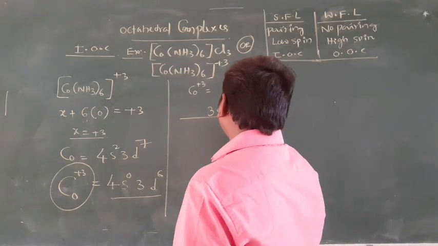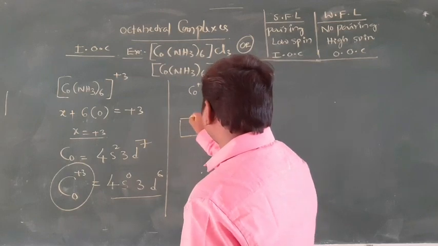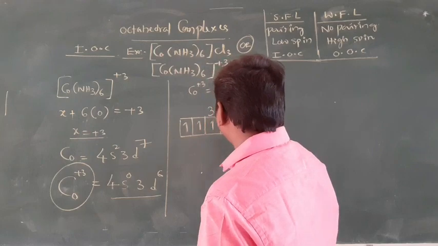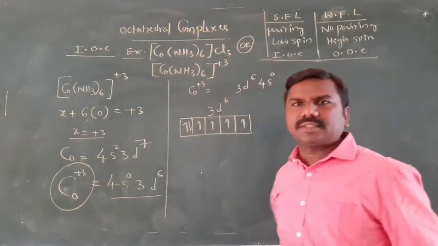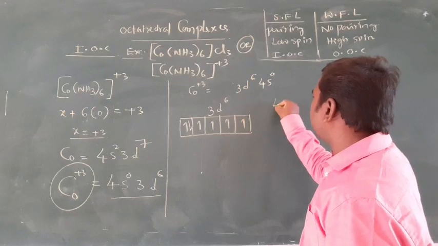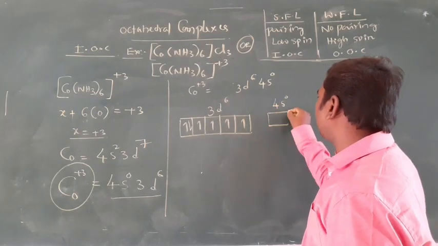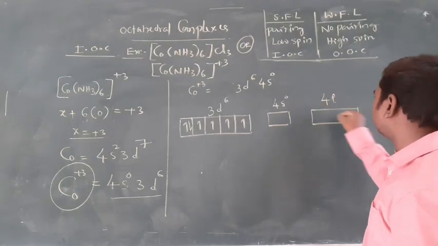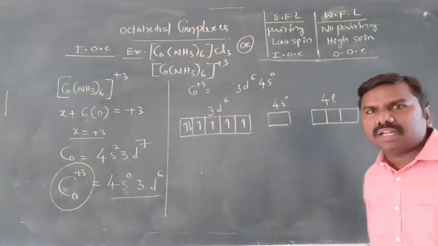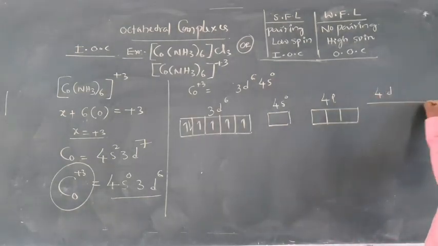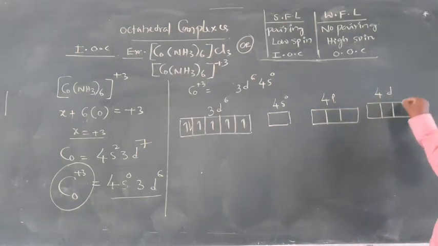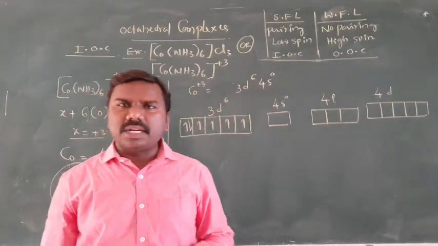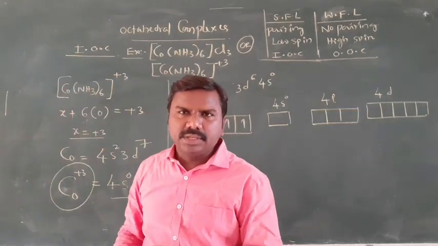In 3d6, how many electrons does the d subshell contain? 1, 2, 3, 4, 5 and 6, so it is 6. 4s will be 0, no electrons. After that 4p is there, and after that 4d is available. Clear? These are the orbitals of cobalt, which is acting as the central atom in the given complex.